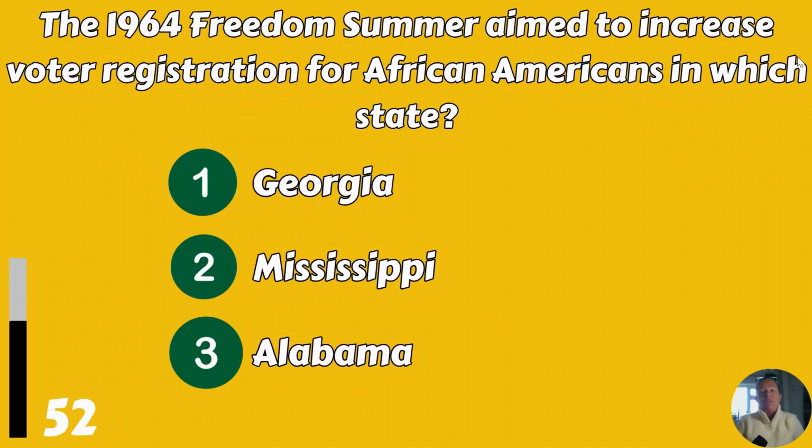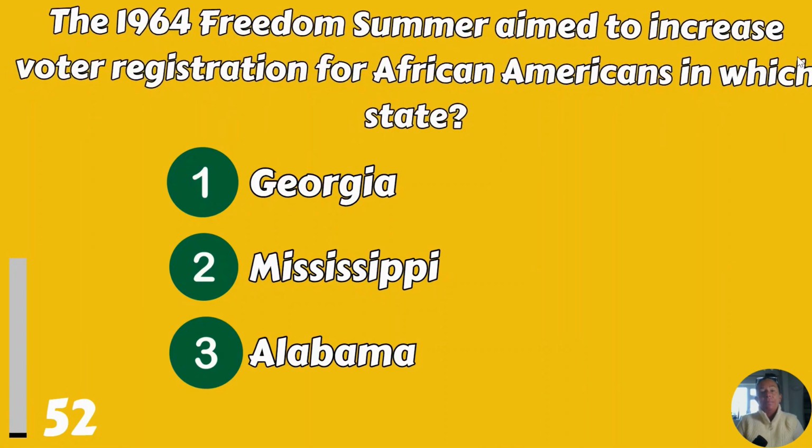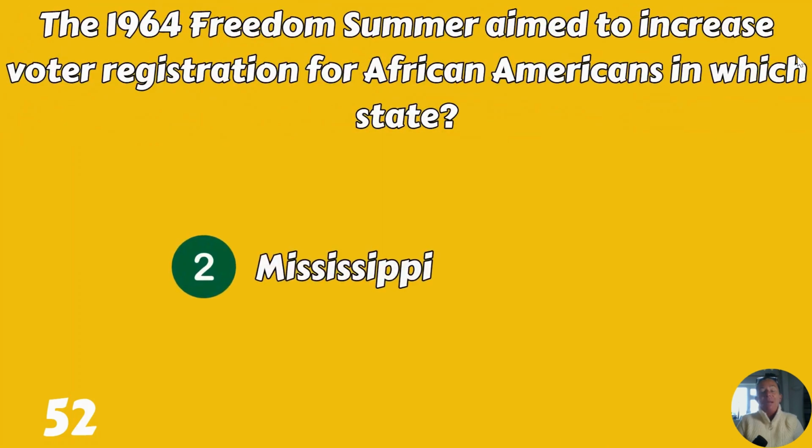The 1964 Freedom Summer aimed to increase voter registration for African Americans in which state? Georgia, Mississippi, or Alabama? It was Mississippi.